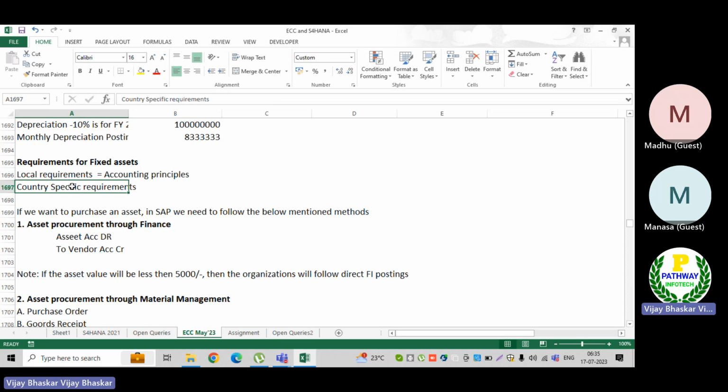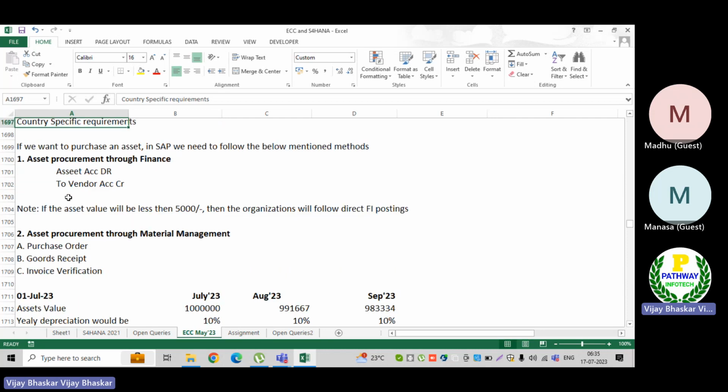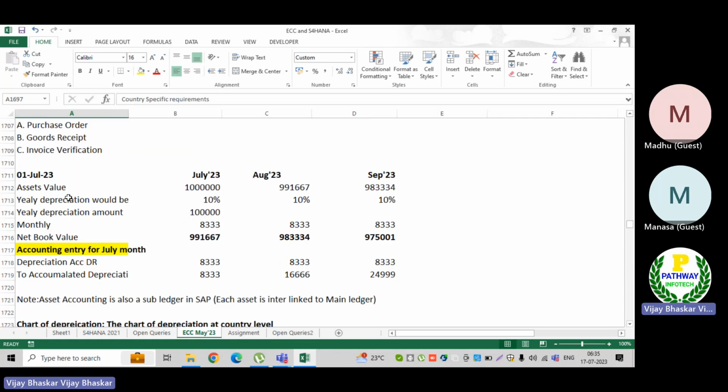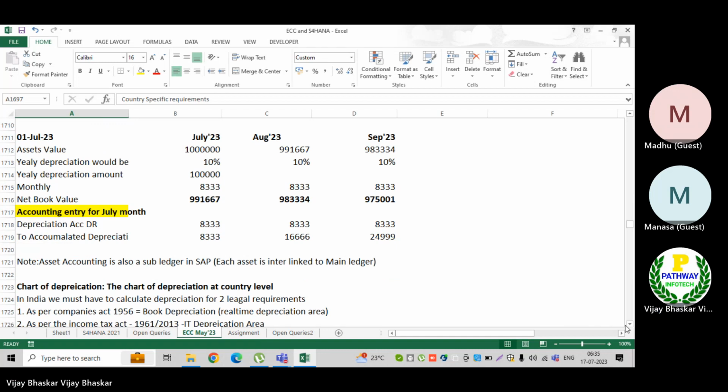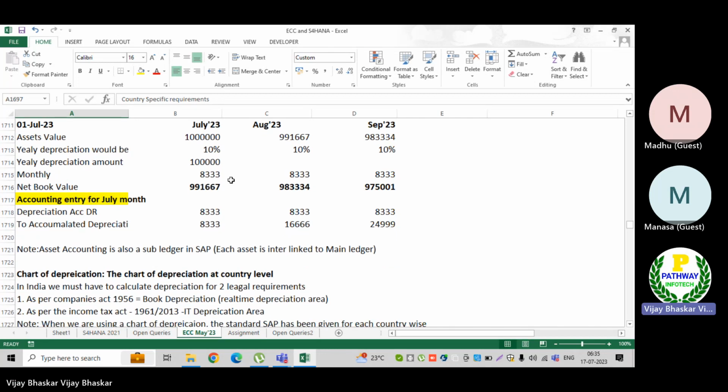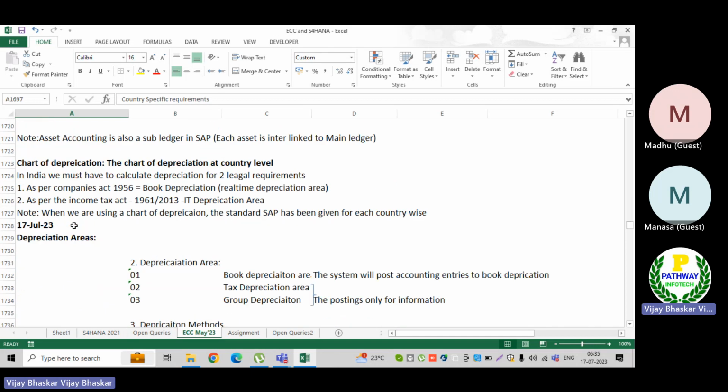If there are any country-specific requirements, then we have to follow those. Then I'm moving to today's session. This I have already explained.